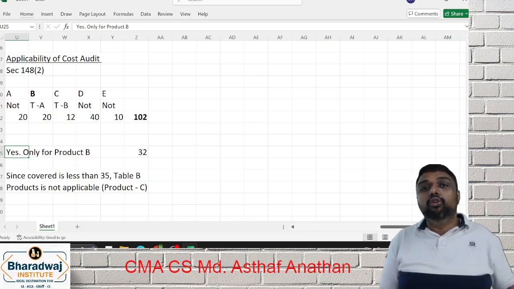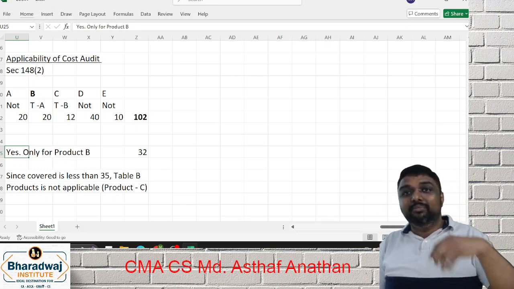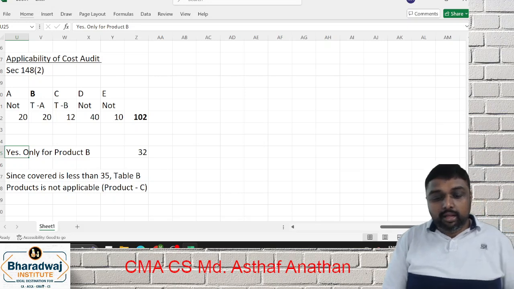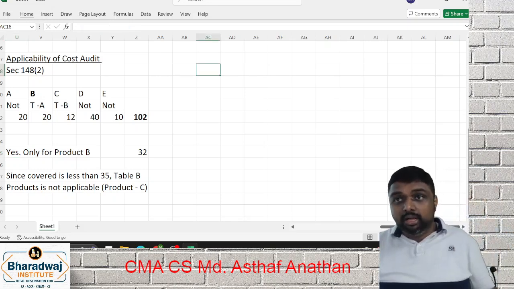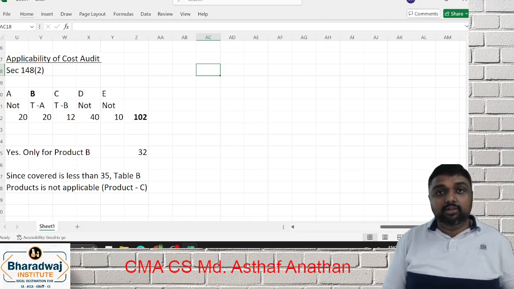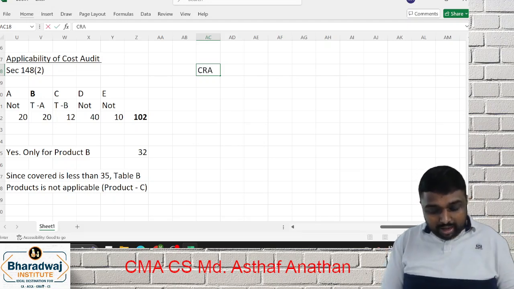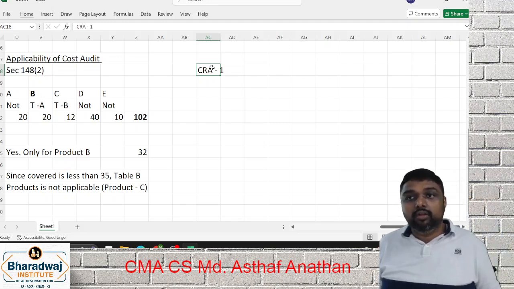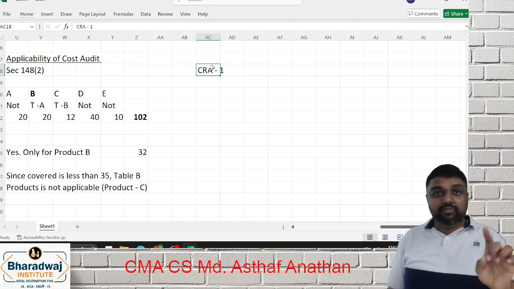Yes, for you, cost audit is applicable. Now another important provision we are starting. First thing, cost record is applicable. The moment cost record is applicable, CRA 1 comes, that is your rule 5. You have to maintain cost record in CRA 1. This is the first point.